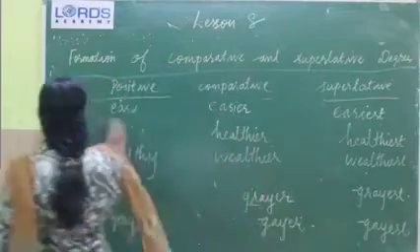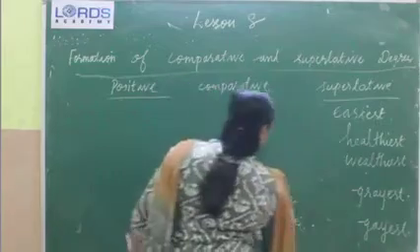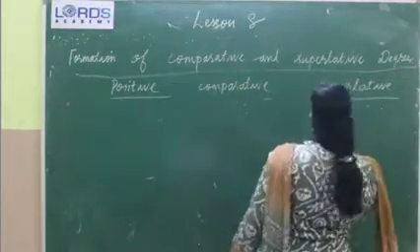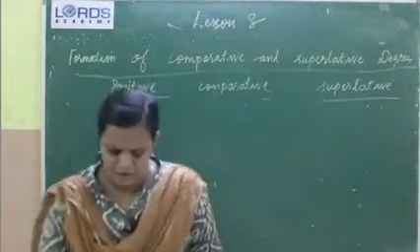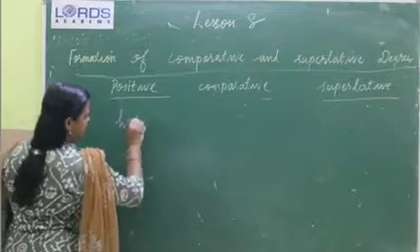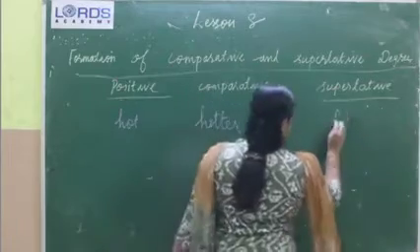Okay. Then we can move to the fourth one. Fourth rule, that is, sometimes we can see that some consonants may be doubled. See this: hot, hotter, hottest.